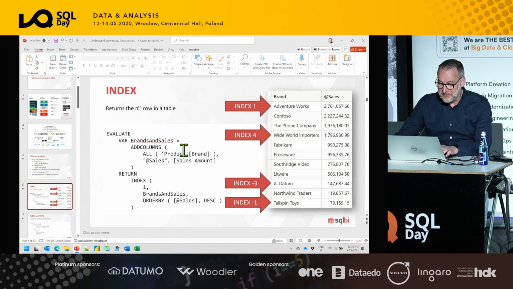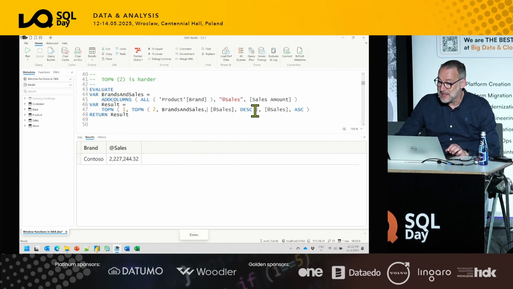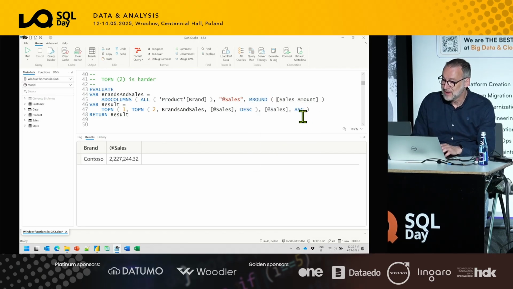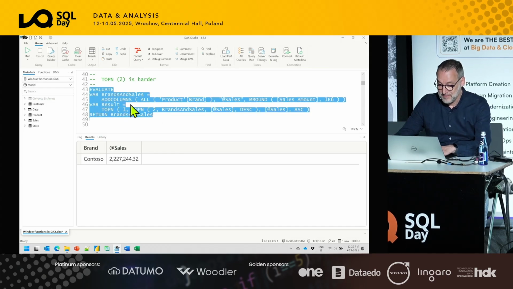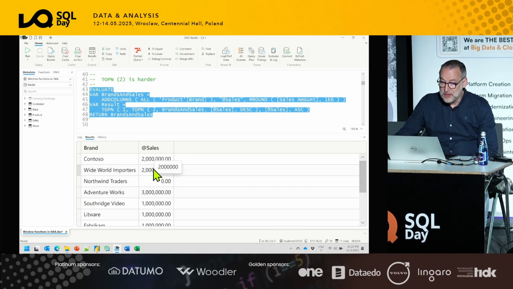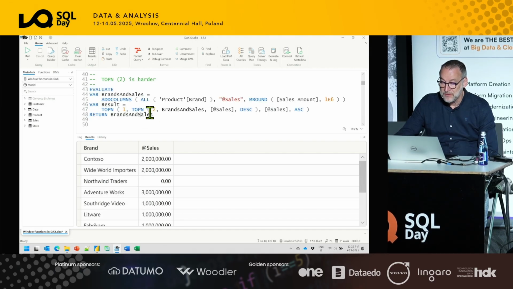But the thing is, if instead of using just a sales amount, we round sales amount, so we use an m round of sales amount to the nearest million, then the result of brand and sales contains a lot of duplicates. With 2 millions, we have Contoso, Whiteword Importers, and some other, the phone company. 3 millions is the first one with AdventureWorks.